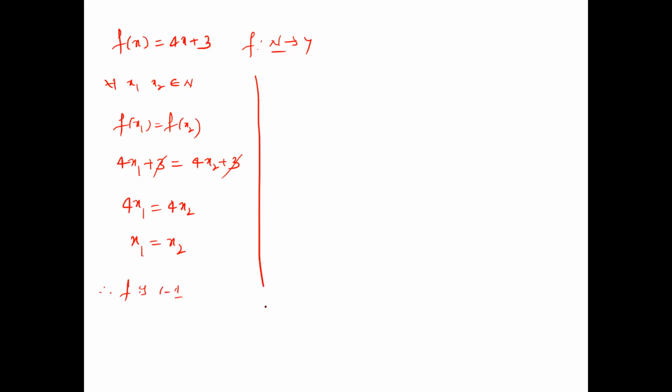Okay. Next, now to check onto. Sorry, not bijective, onto function. f of x equals y. What is the f of x value? 4x plus 3 equals y. Then what is the x value? 4x equals y minus 3, so x equals (y minus 3) by 4. Yes. Now this is the x value.